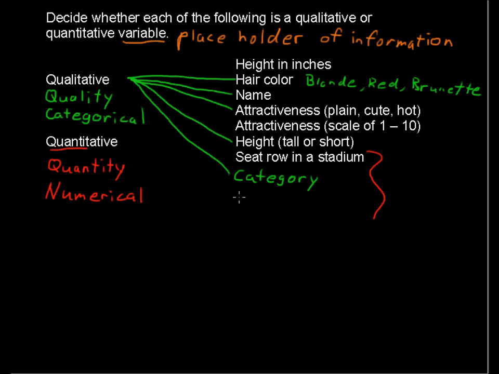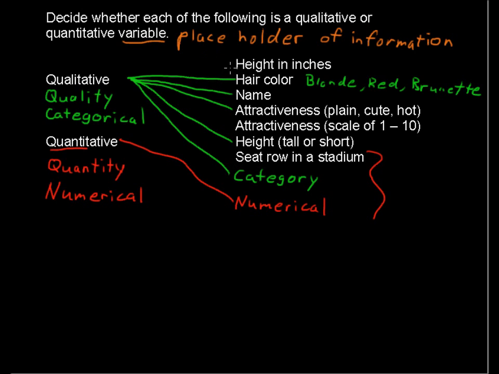Well, then you have taken the seat rows and made them numerical. And in that case, it would be quantitative. So it depends on how you want to define that one. And we see that with the attractiveness and the height in inches as well, that it depends on what information you actually want from that.